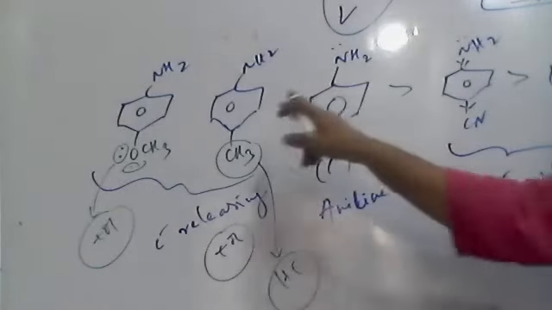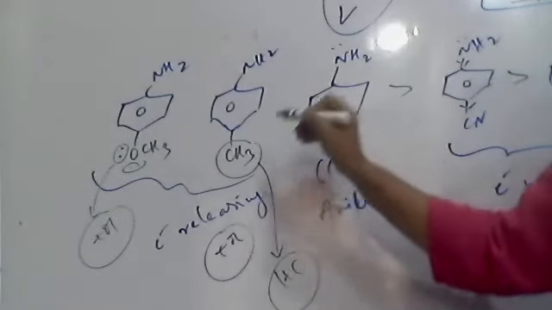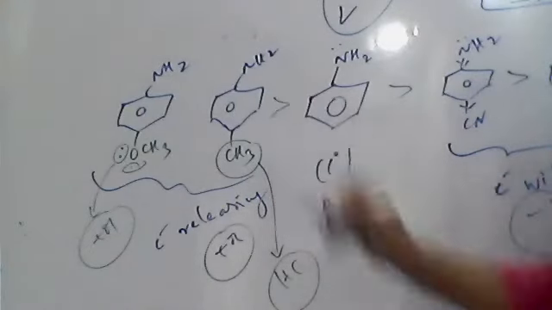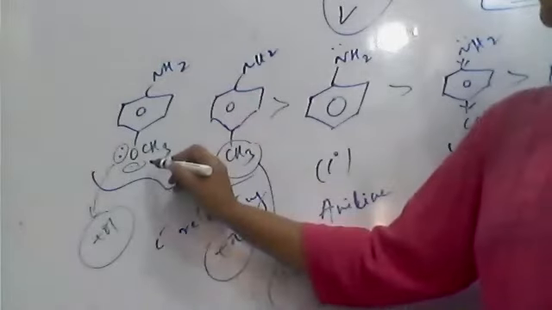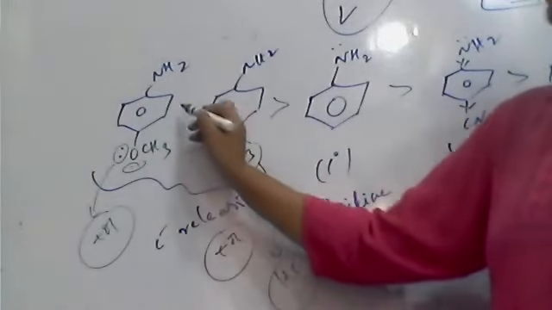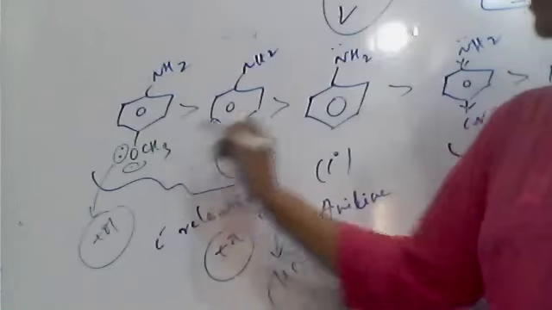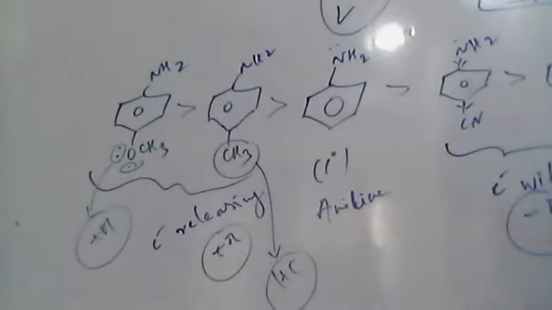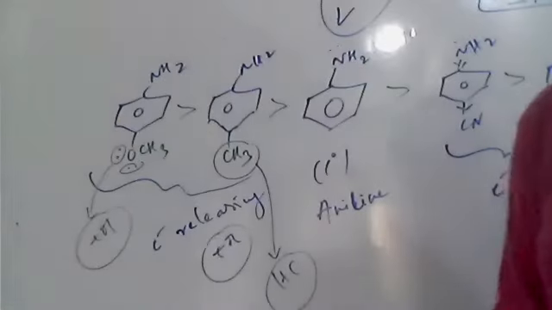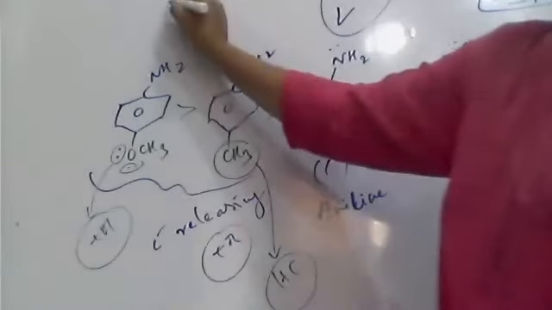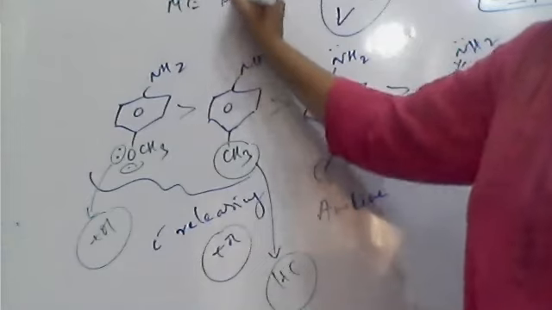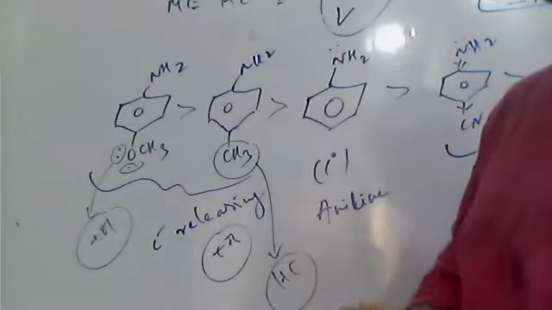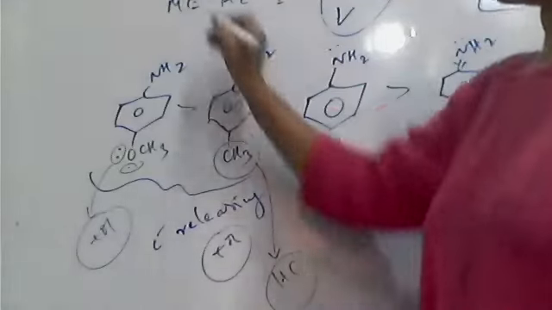Because of this, paratoluidine is more basic than aniline, and para-anisidine is stronger than paratoluidine. Why? Because whenever you have three effects together, that is mesomeric effect, hyperconjugation, and inductive effect, which is more dominating, meso